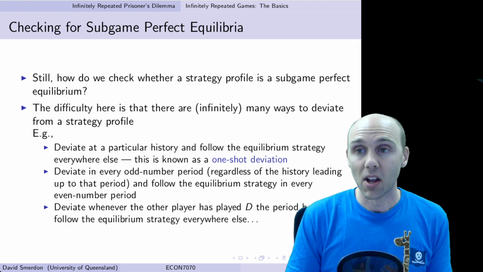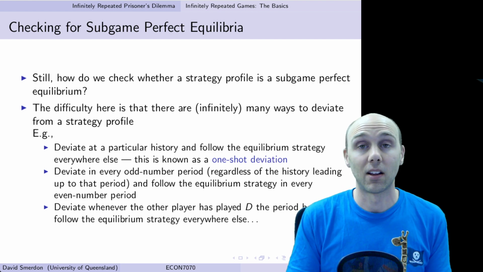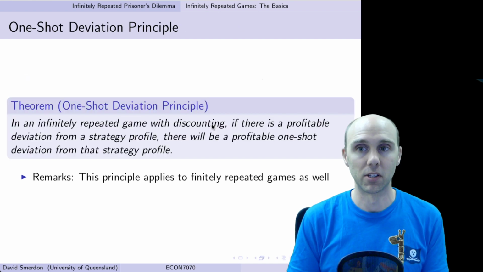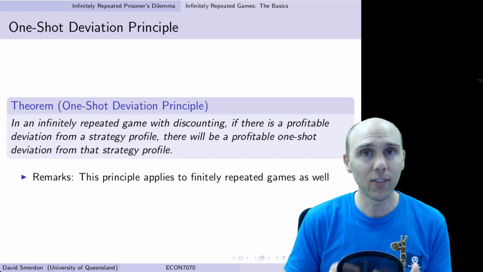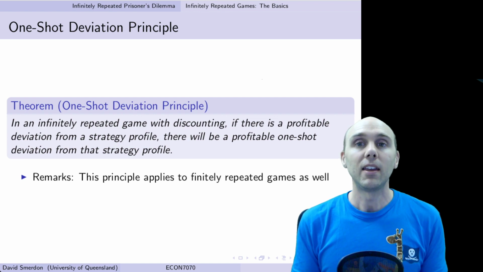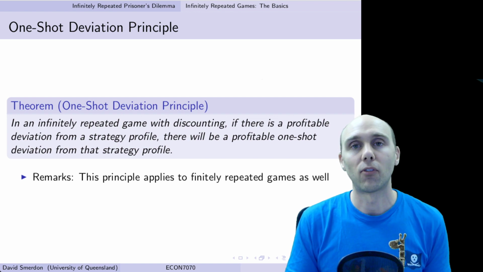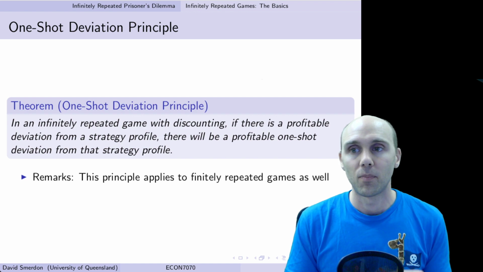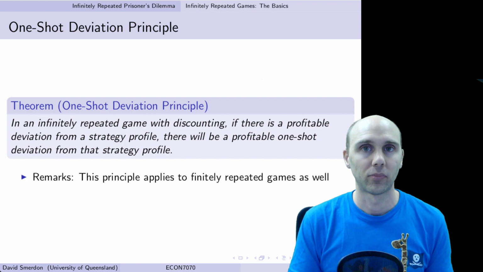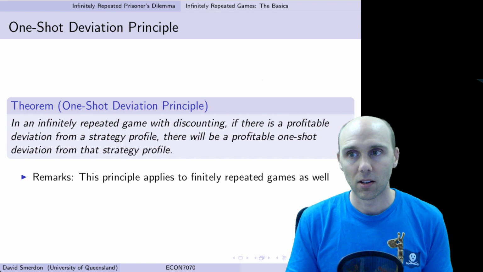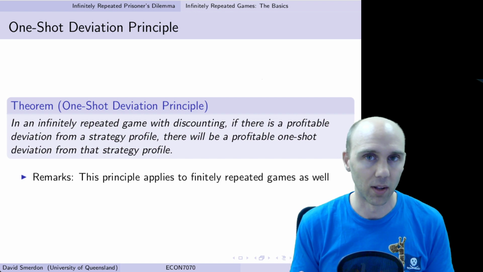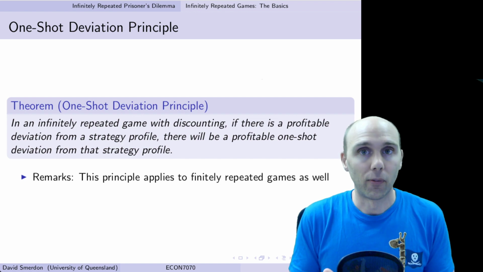Fortunately for us, there is a nice theorem in game theory which makes our lives much easier at this point, and it's known as the one-shot deviation principle. What it says is that if we have an infinitely repeated game with discounting, then if there is a profitable deviation from the strategy profile, there will be a profitable one-shot deviation from that strategy profile. So in theory, we've got to test for all possible deviations, infinitely many, to see if there's a profitable one.